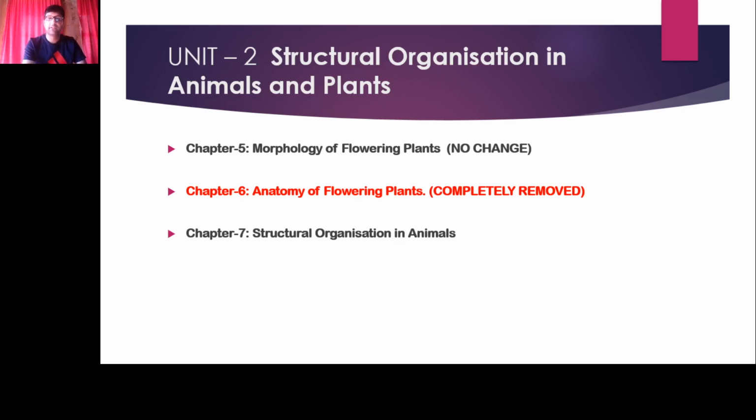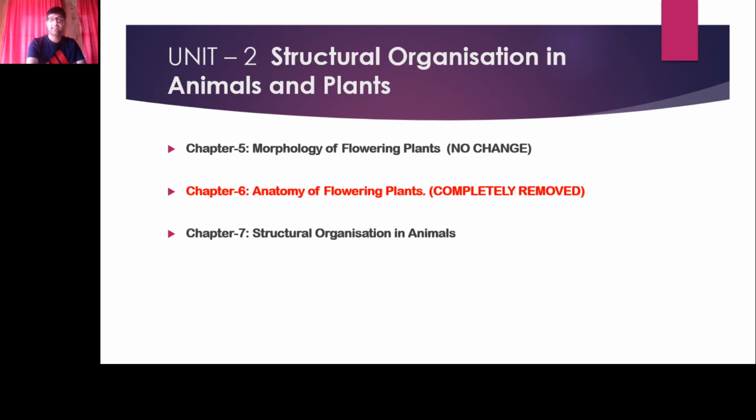Chapter number 5 is the morphology of the flowering plants. In this chapter, as you know, we study the morphology of the stem, root, and flowers. There is no change in the contents of the syllabus. All the topics are there. You are supposed to prepare these topics for the final exam.